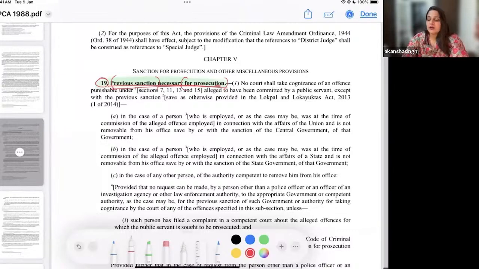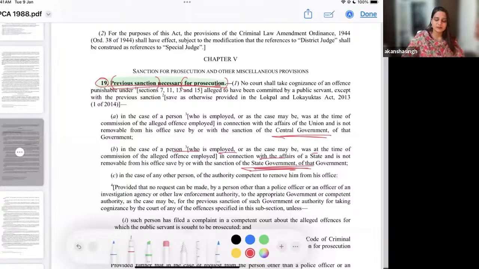Secondly, to understand how we really go ahead with the idea of previous sanction. You will also find this procedure of previous sanction in criminal law, in CrPC, now BNSS also. And likewise in this special law also, it is mentioned that if this is a case of a person employed in the central government, it will be by the central government or the state government that you have to take the previous sanction before you prosecute them.